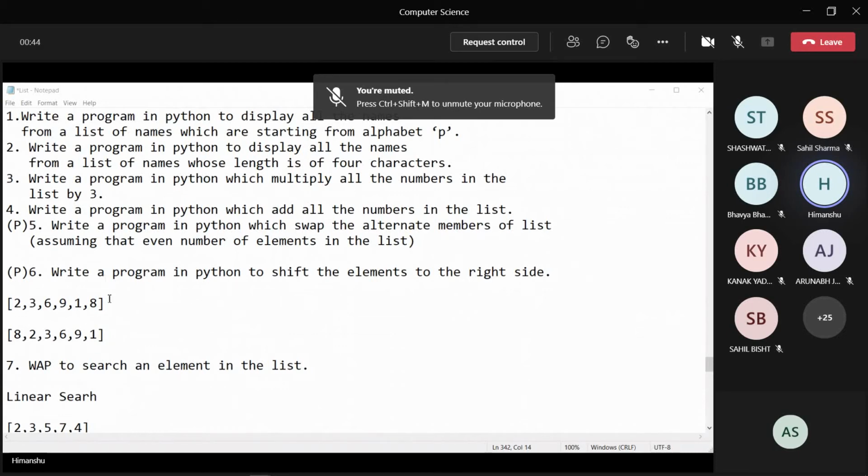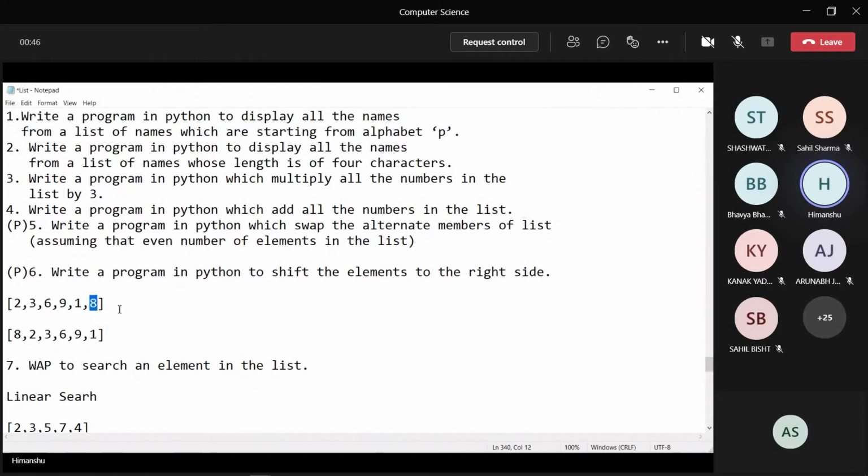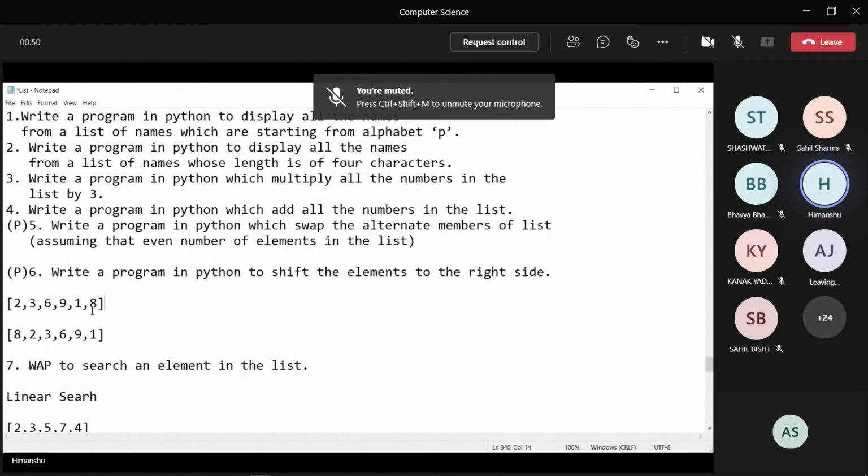You can pick up this value. This value is placed at length of list minus 1, right? So you can pick up this value and store it in some variable. Suppose you take a variable called last, right?